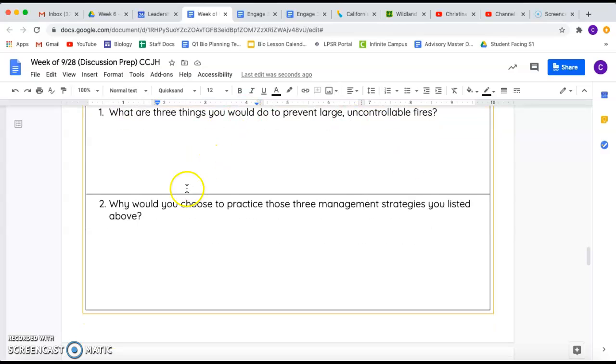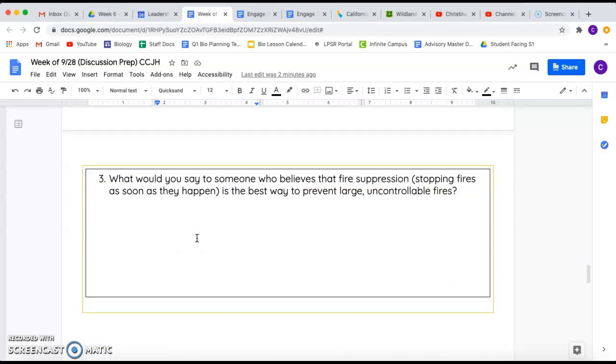Then in the second step, you're going to explain why you chose to practice those 3 strategies. So let's say one of my strategies is that I want to pick up forest floor litter. So here I'm going to say, I chose forest floor litter pickup because I think that would reduce fuel in the forest and would help prevent big fires from starting. Great. So do that for all 3 things. Then move on to step 3.